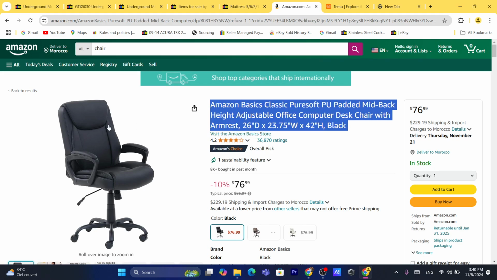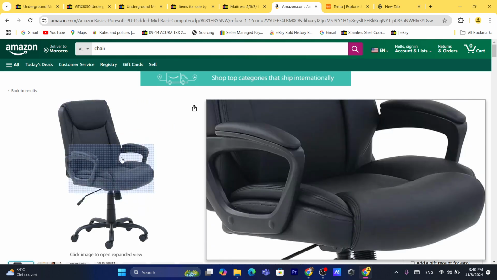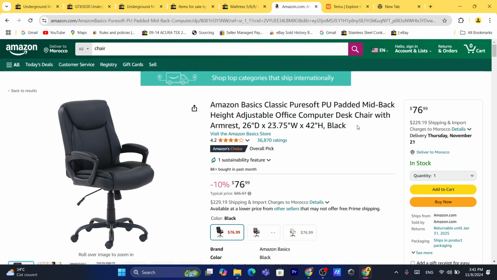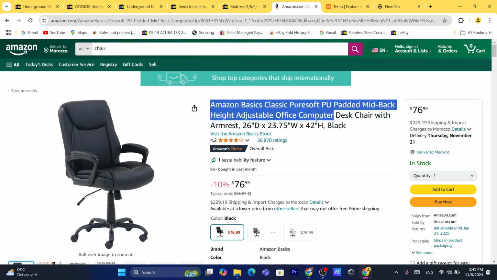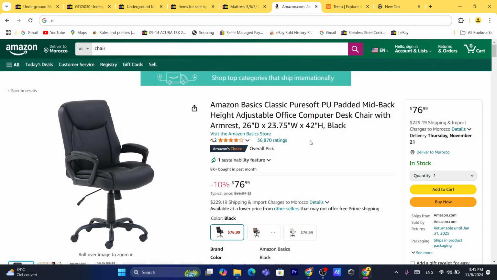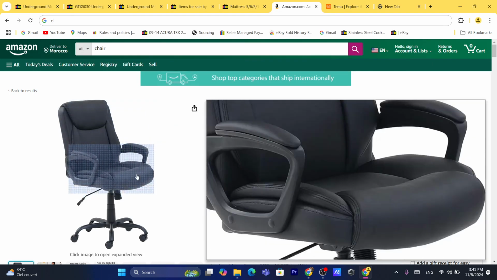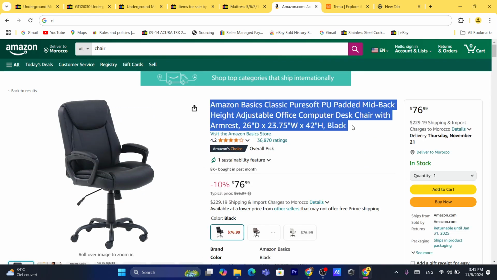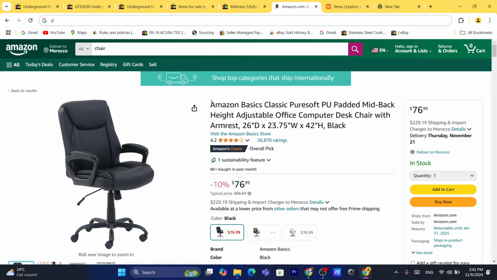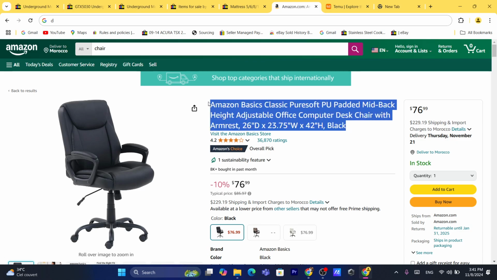Why? Because we don't know if eBay's buyers are going to be interested in this product. You can't just use luck for this, okay? Because you don't have time. You are not going to list all products from Amazon so that you can see which one works and which one doesn't work. So you will have to learn from other people, okay? You will have to see if people are selling this product on eBay or not. If they are selling this product on eBay, then I'm going to list this exact product because people are interested in this product on eBay.